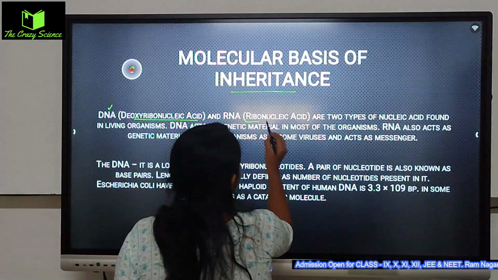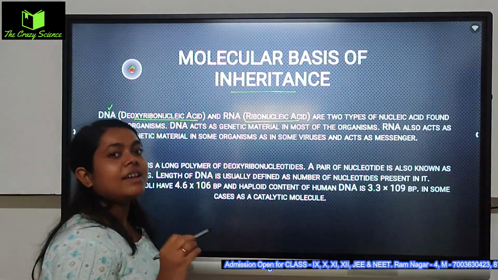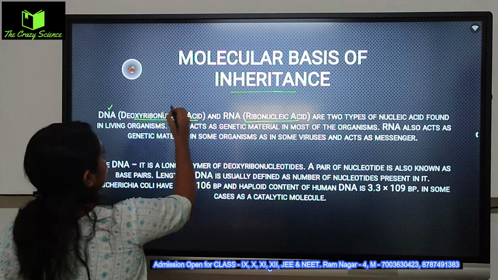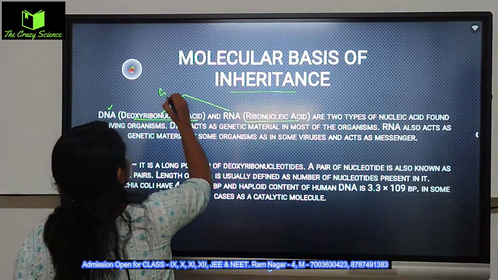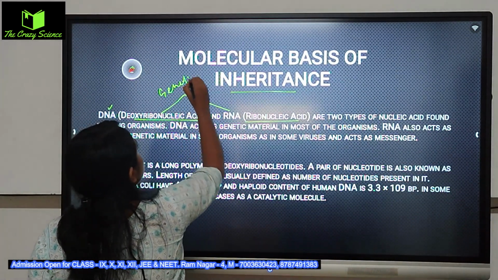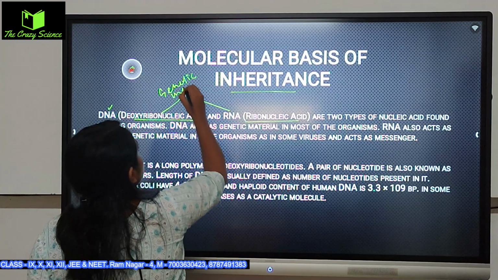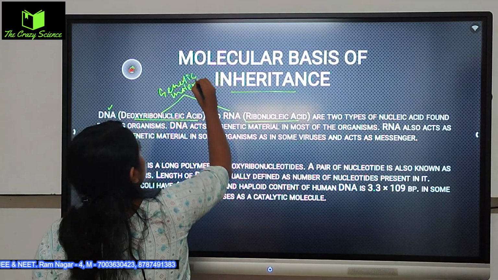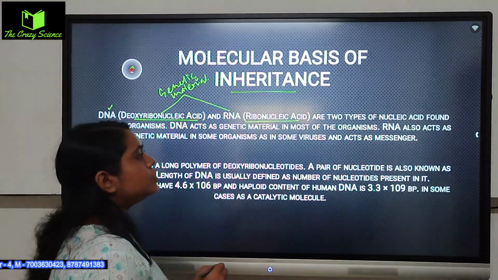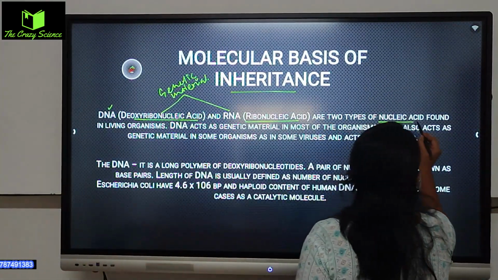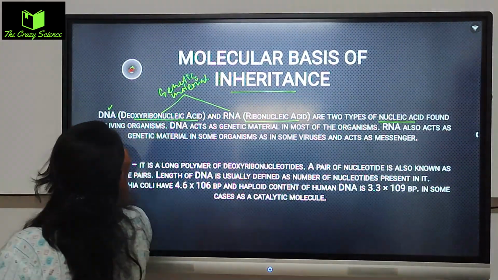Okay, so DNA means deoxyribonucleic acid and RNA means ribonucleic acid. Both are called the genetic material of the cell. Both are called the genetic material.